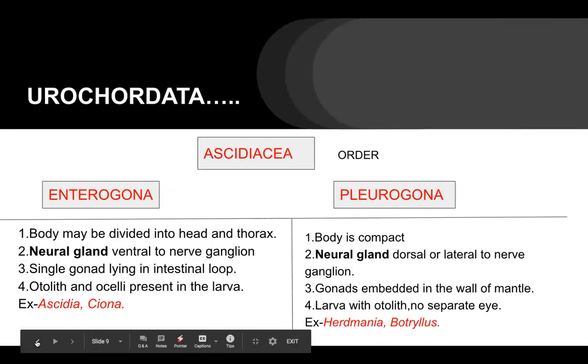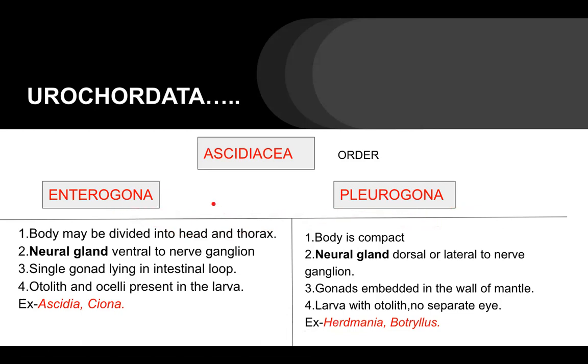Now come to the Ascidiacea, the two orders Enterogona and Pleurogona. Here, if we see in Enterogona, you can see the prefix entero. Enteron is related to the developing alimentary canal or the intestine. Pleuro means many, and gona, gonads. So Enterogona is somehow related with the gonads, which is in close association with the intestine.